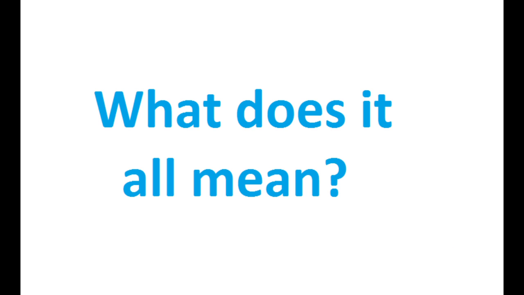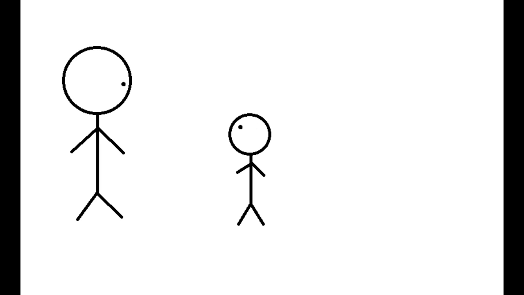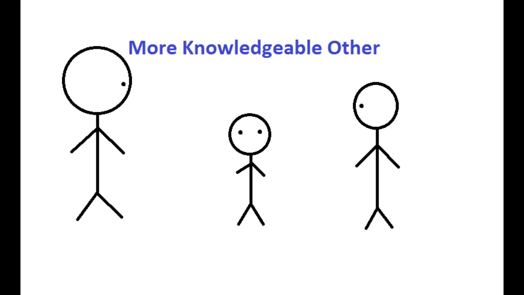So, what does this all mean? Vygotsky states that in order for a child to gain the unreachable knowledge, they need help from an elderly person to obtain it. This person doesn't have to be just a teacher, but also a more developed peer. The person that helps the child is called the more knowledgeable other, or MKO. They help the child obtain their knowledge by guiding them through the child's learning. Vygotsky believed that the MKO was the key to cognitive development and was the only way children can enter the